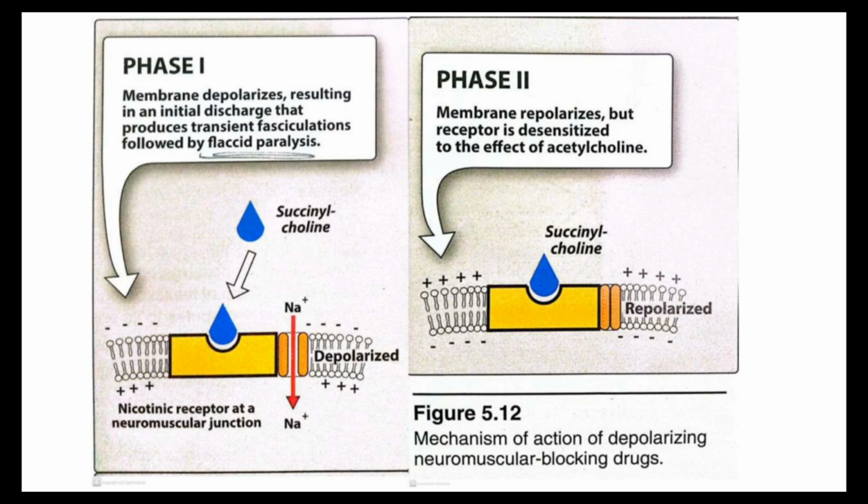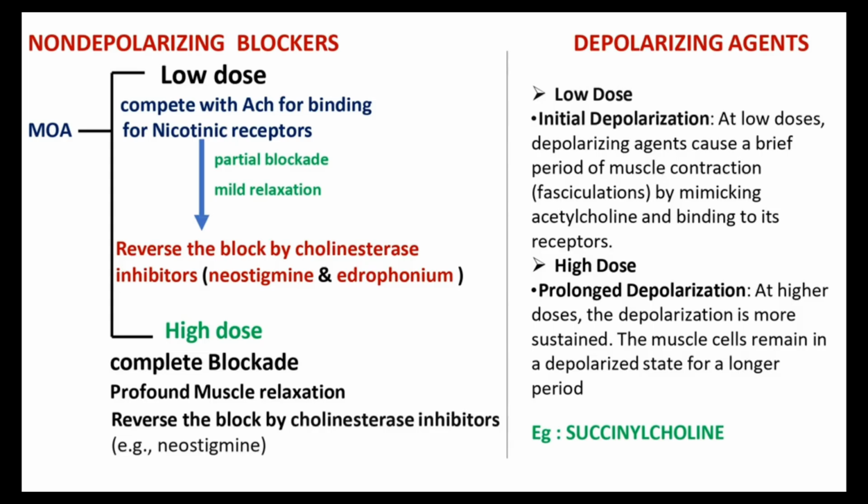Okay, in the next slide we are discussing how the non-depolarizing blockers act at a lower dose and how they act at a high dose. Okay, in the lower dose, they compete with acetylcholine for binding to nicotinic receptors, partial blocking only, mild relaxation is happening there, but in the higher dose, complete blocking is happening.